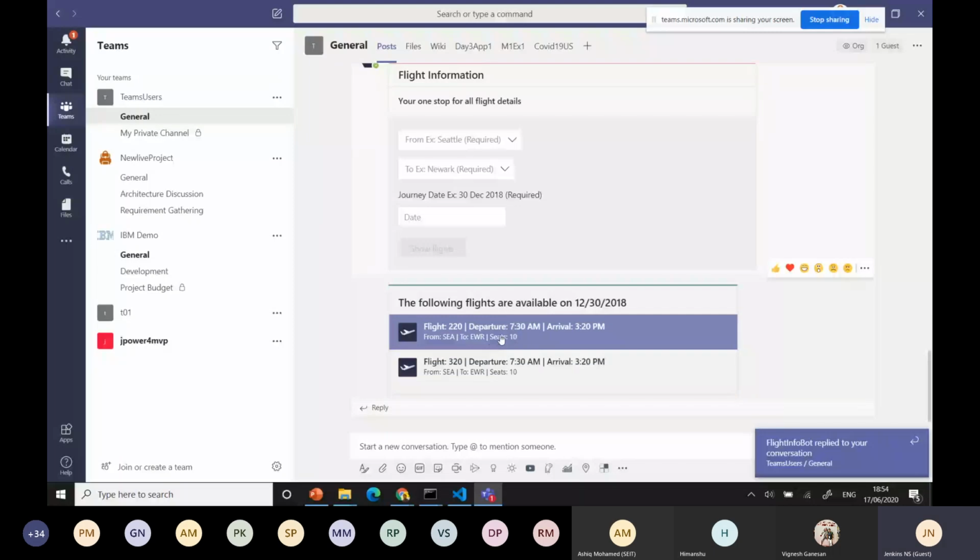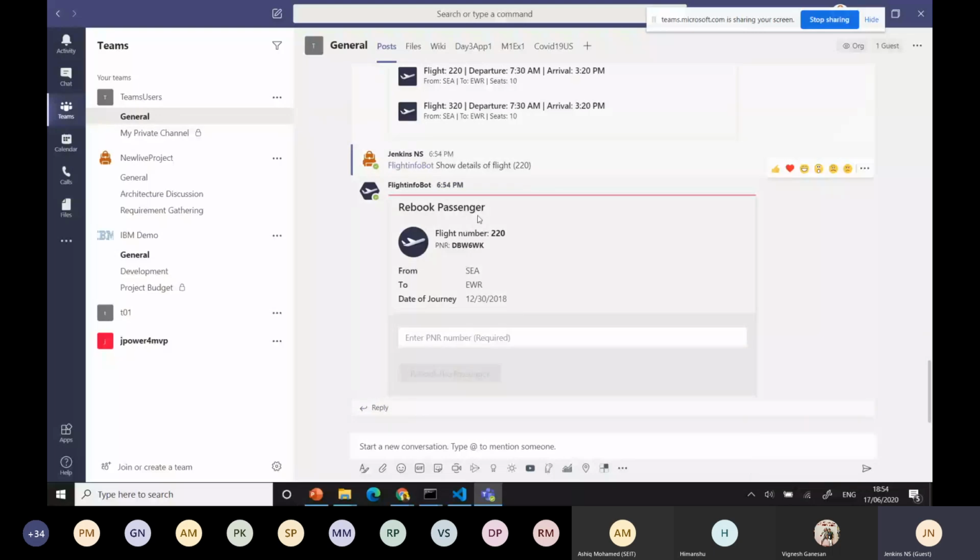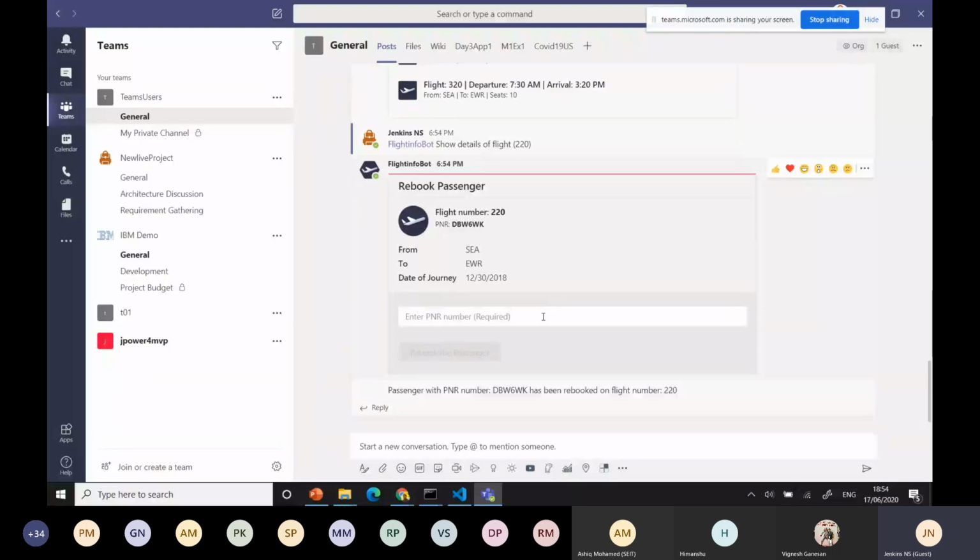For example, I select this one, and it sends other information to the user with the details. You can find the flight PNR, and you can rebook the passenger or choose some other option. Likewise, you can do the conversation part.